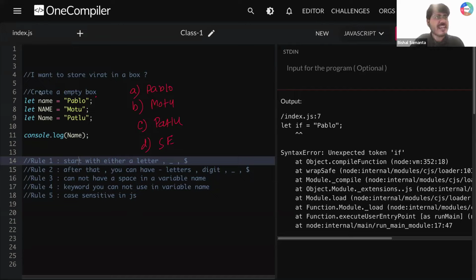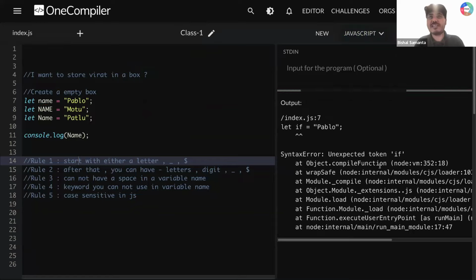Okay, let's understand. Here I have created a box. The box name is name, all in small. On line number 8, I created a box, all in capital, right? On line number 9, I have created one more box. First one is capital, now remaining all of this in small. Can you see I'm printing? First one is capital, remaining all are small, right?